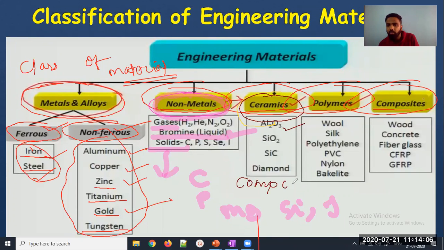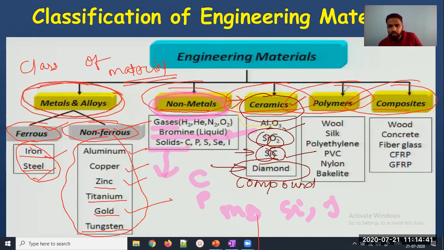Compound of what? It can be a compound of metal and non-metal. It can be a compound of metal and oxides. It can be a compound of non-metal and oxides, or it can even be a natural material. Like diamond is a ceramic. It is naturally available in nature. Silicon carbide, you know, silicon is metal and carbide is non-metal. This is metal and this is oxides. So oxides of metal, or metal and non-metal together, or naturally available ceramics are the types of ceramics that are available in the market.